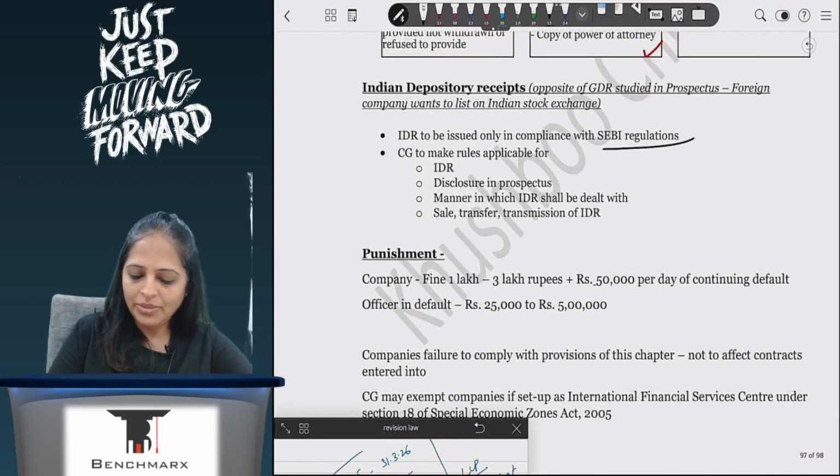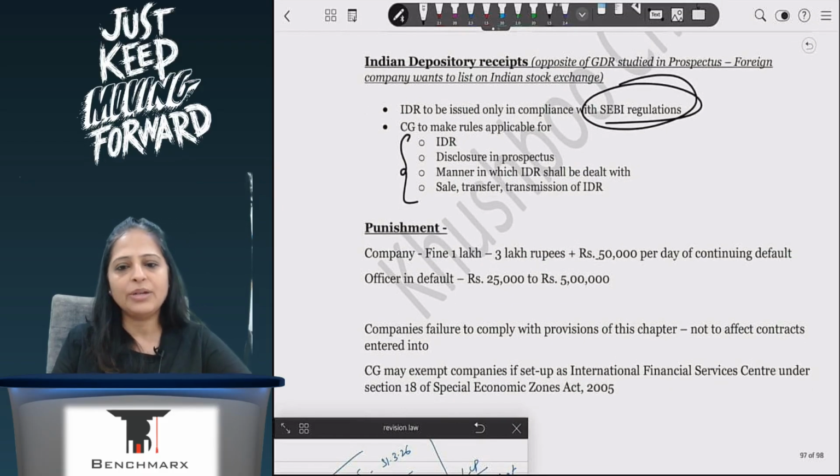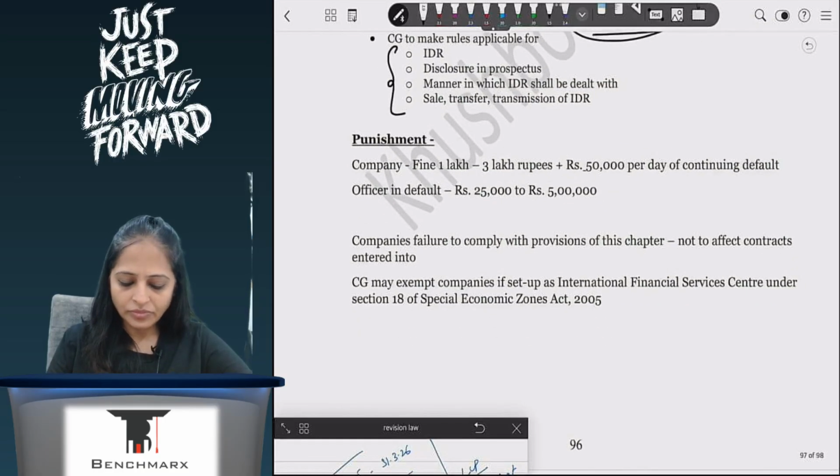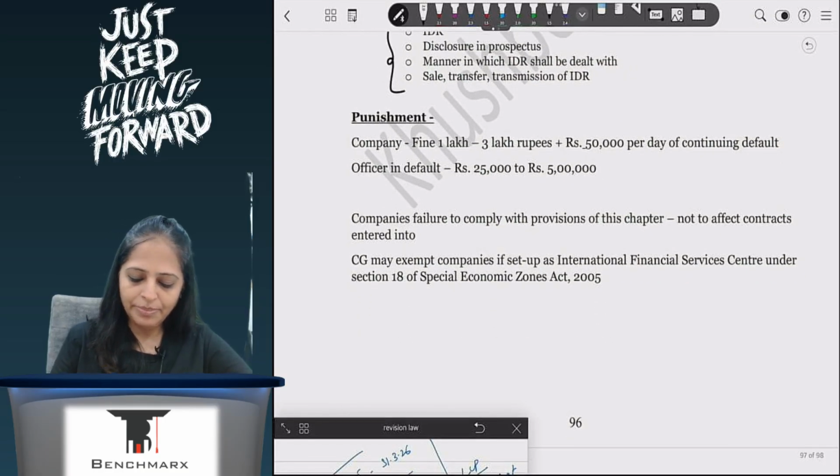It has to be as per SEBI regulations, and CG will make the rules regarding IDR prospectus and how IDRs are to be dealt with. Company's failure to comply with this provision will not affect contracts entered into.